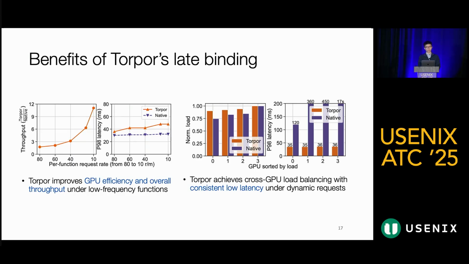Second, Torpor achieves cross-GPU load balancing and maintains consistently low latency under dynamic request patterns. We set the per function request rate to 200 requests per minute and measure the normalized GPU load and tail latency. The results show that Torpor is able to distribute work more evenly among GPUs. This improved load balancing mitigates request queuing, resulting in lower tail latencies compared to the native. Overall, these results demonstrate that Torpor's late binding approach not only sustains high resource utilization and throughput, but also delivers reliable low latency inference.